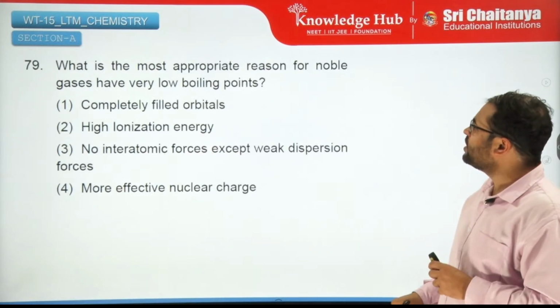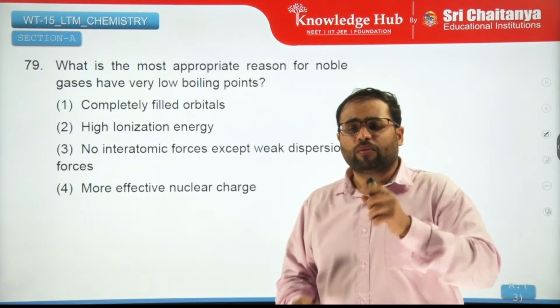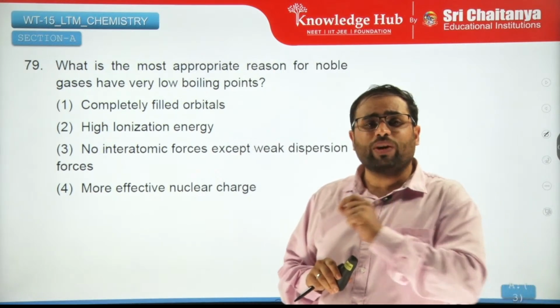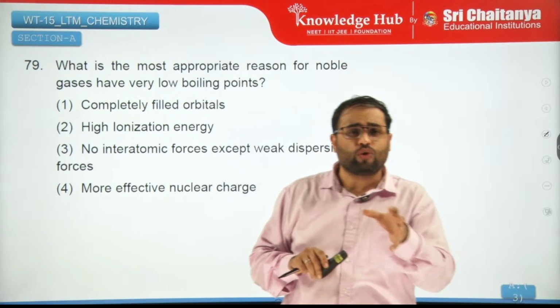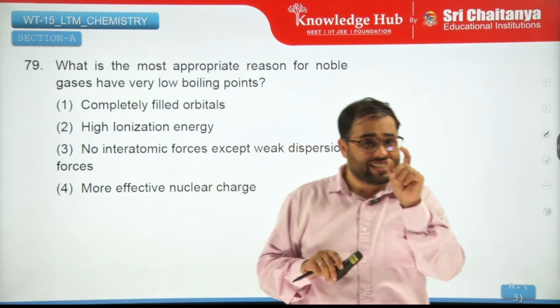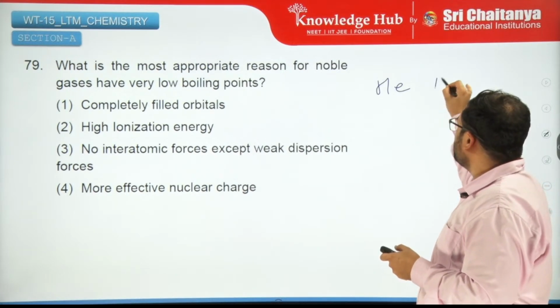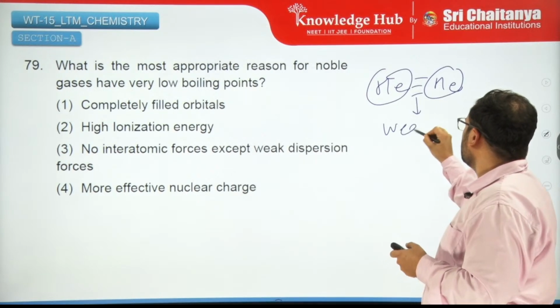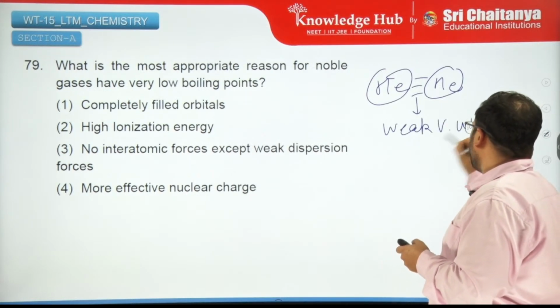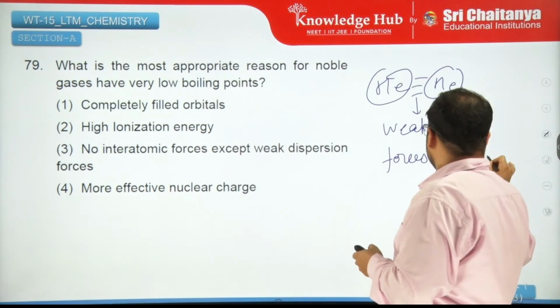Which is the most appropriate reason for noble gases having very low boiling points? See, the reason is that noble gases do not exist as diatomic or homoatomic molecules. They exist as single atoms. And in between single atoms of noble gases, the only forces of attraction are weak van der Waals forces of attraction.